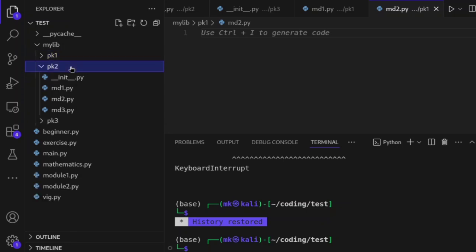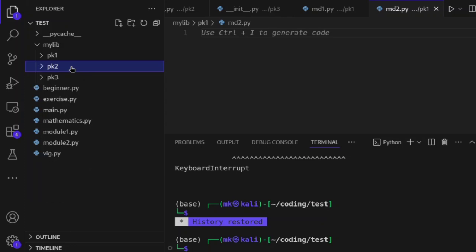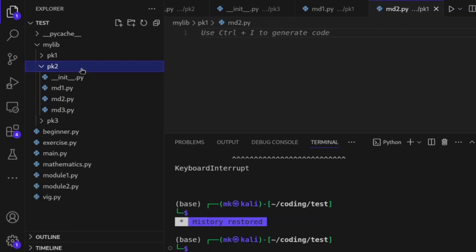For example, if you work with Django, it is somehow similar to this structure. You have the main project, then you have these different packages. They call them apps, and in every app you have many modules. Every module has specific things to do, like serializer module, view, and so on and so forth.